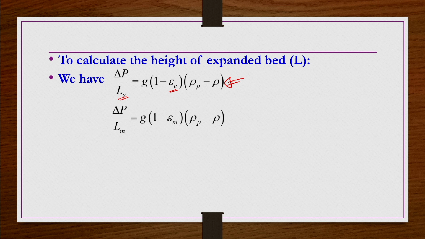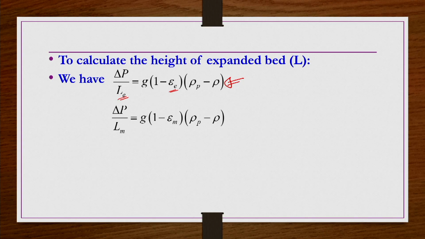The same equation is valid for the minimum fluidization condition and from that point onwards: whatever the velocity you increase, whatever bed expansion takes place, the pressure drop remains constant, and the pressure gradient equals g into 1 minus epsilon into rho p minus rho.